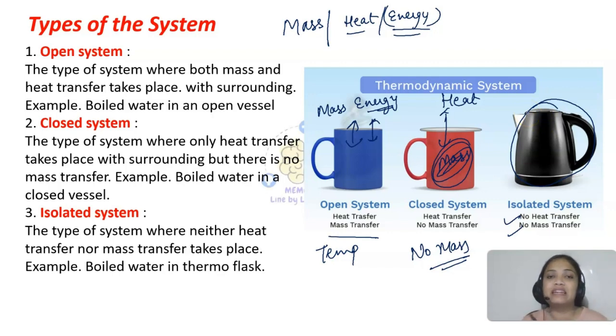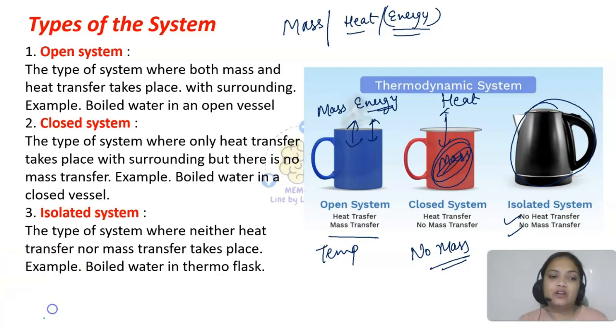So it means that is an example of isolated system, because there the heat transfer will also not take place and mass transfer will also not take place, right? So that is your isolated system.